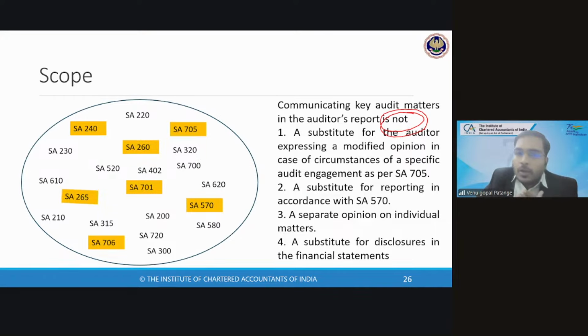No, sir. So this is the scope. The scope of SA 701 is just this. It is an exclusive definition. It is not a substitute and not a separate opinion. Hope the scope is clear for everyone.